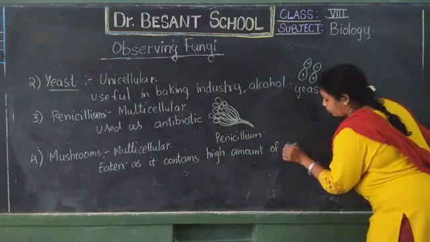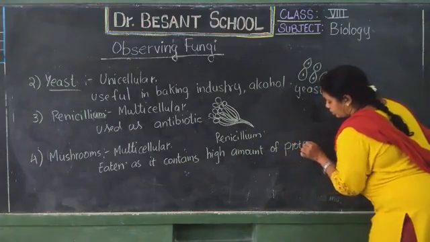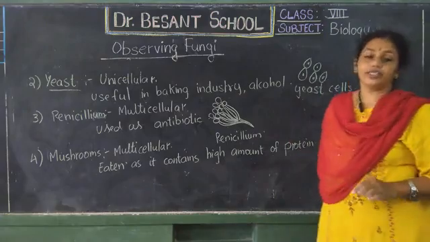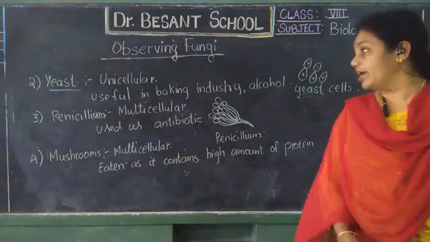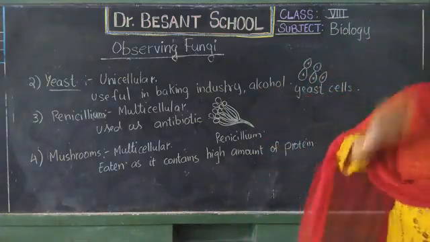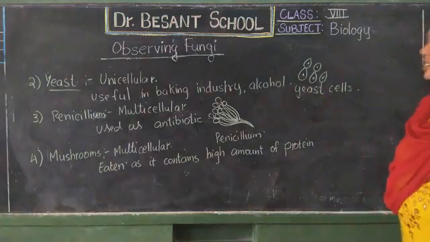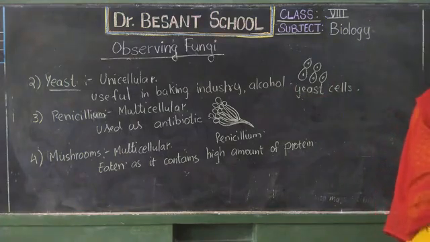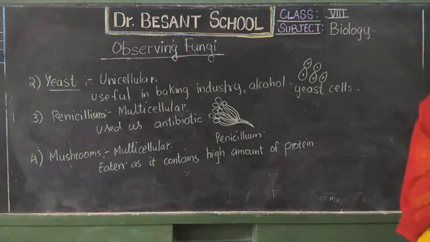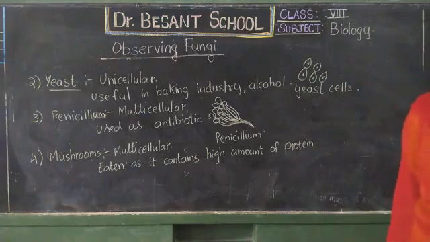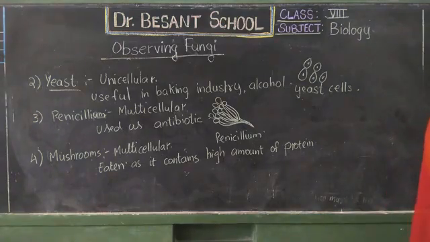Okay, children. So here we have seen some of the advantages and disadvantages of our first group, that is fungi. Yeast is a unicellular fungus which is used in the alcohol industry or the baking industry. Then penicillium is used in medicine, to prepare the antibiotics. Mushrooms are useful as we all consume them. They contain a high amount of protein, so we can have that. The harmful ones are the bread molds or aspergillus also. So like this we have seen many uses and disadvantages of fungus.